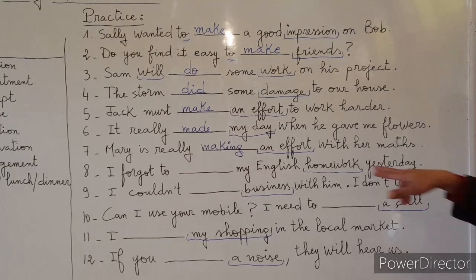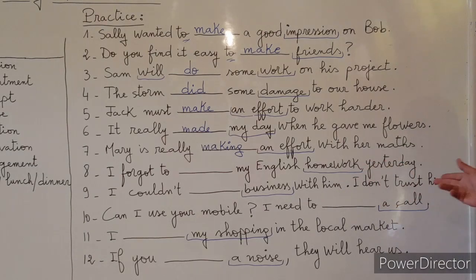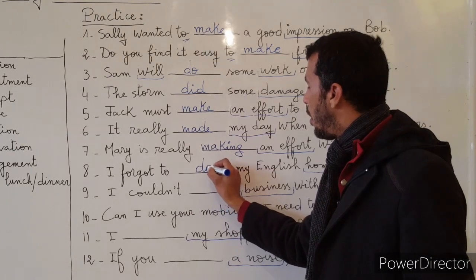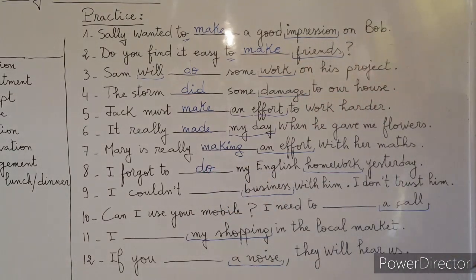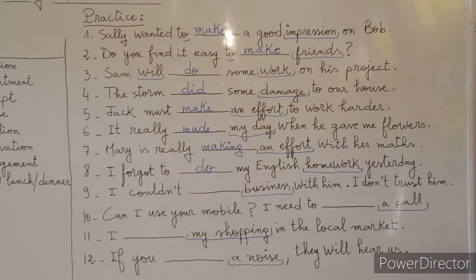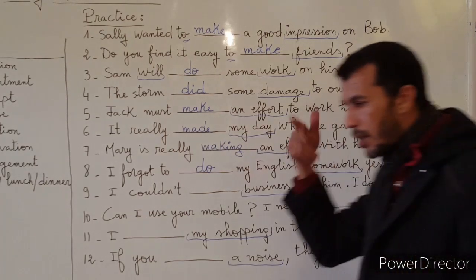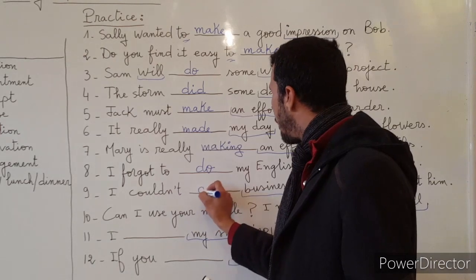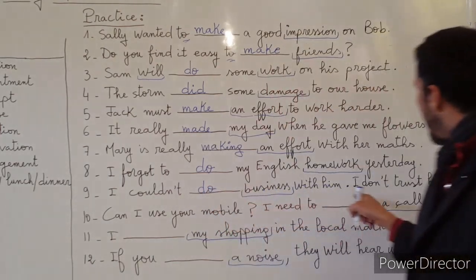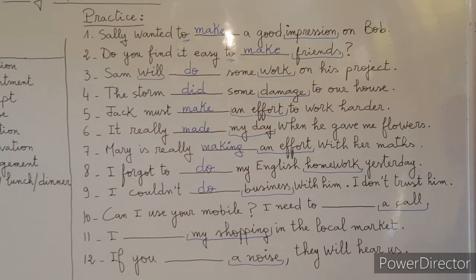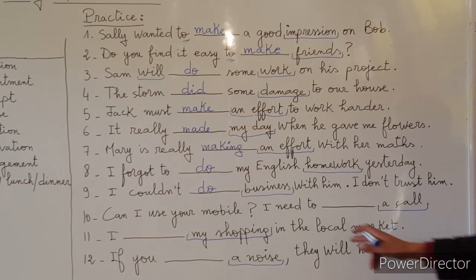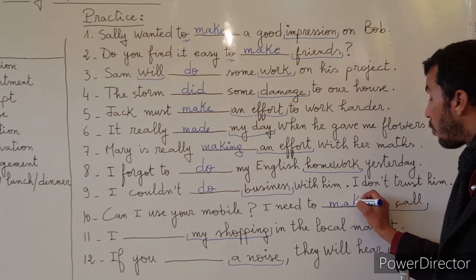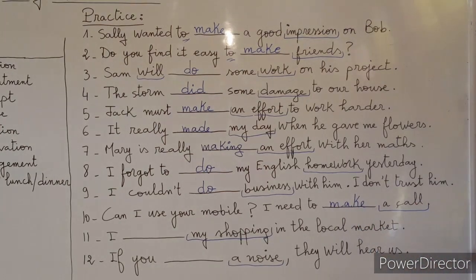I forgot to do what? To do my homework or my housework, whatever. Number 9, I couldn't business. You act here. You are not creating, you are acting. I couldn't do business with him, I don't trust him. Number 10, can I use your mobile? I need to make a call. We never say to do a call. We always say to make a call.